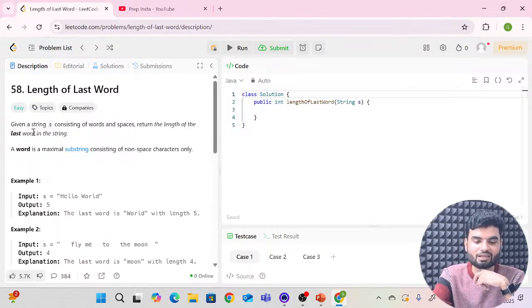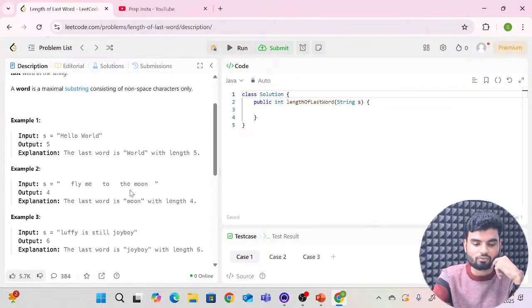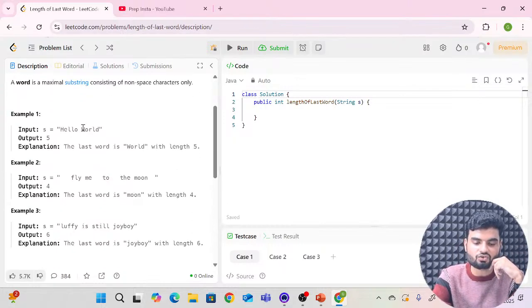It's mentioned: given a string S consisting of words and spaces, return the length of the last word in the string. For example, this is the last word, and the length of this word will be 5. We have to avoid the non-space characters, we will have only non-space characters. Space we will avoid.